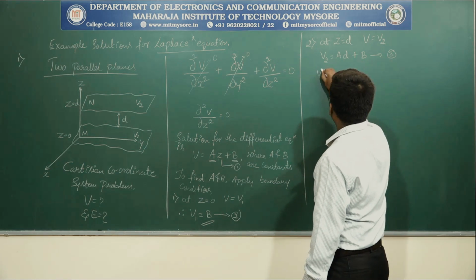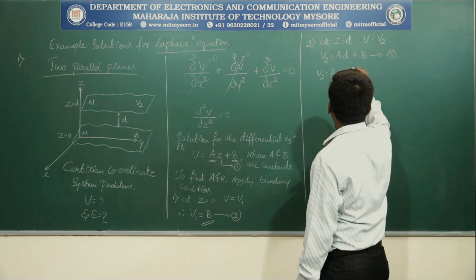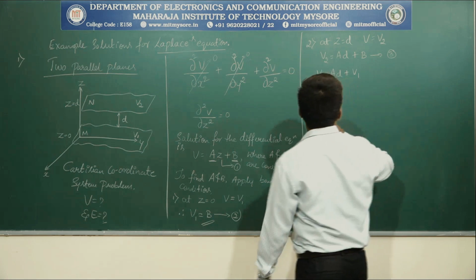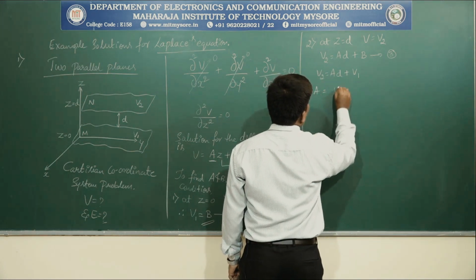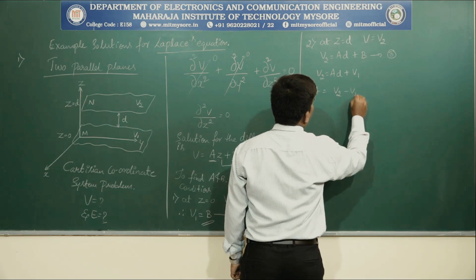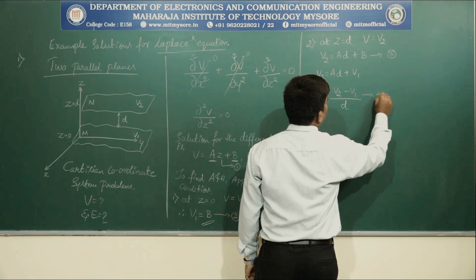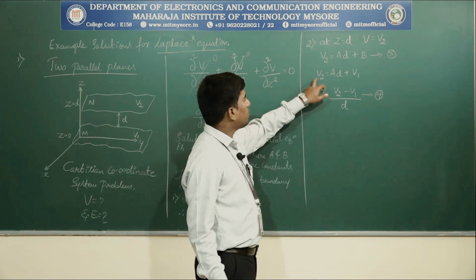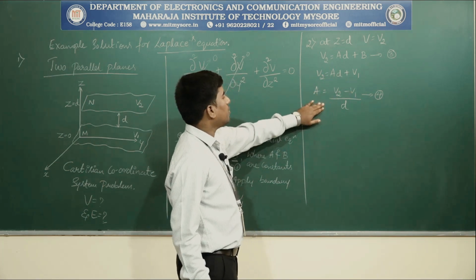Then this can be solved as V2 is equal to A into D plus V1, because B is equal to V1. Then if we try to solve this, A is equal to (V2 minus V1) divided by D. Name this as equation 4. A can be written as (V2 minus V1) divided by D.